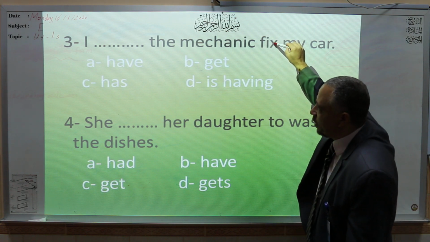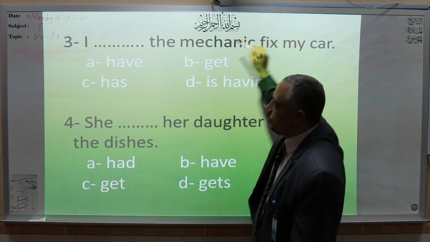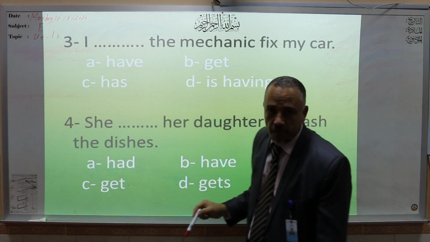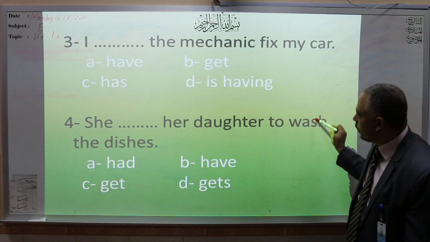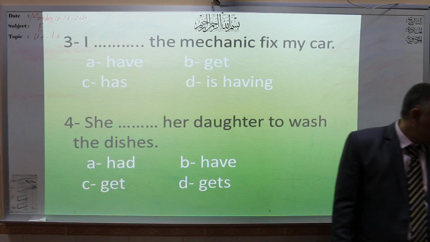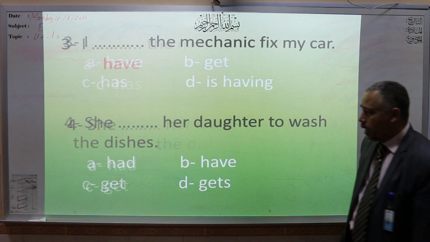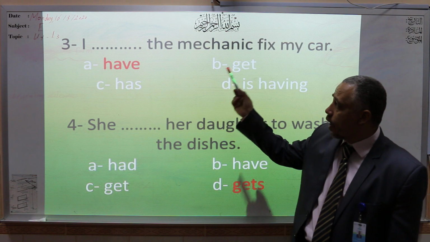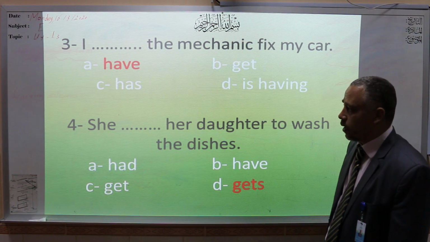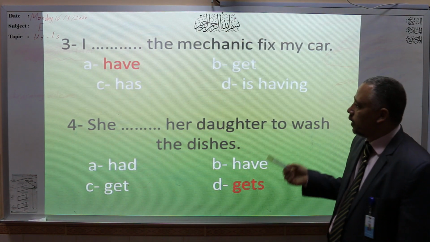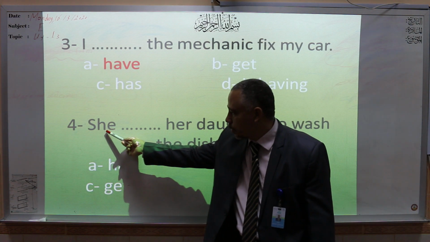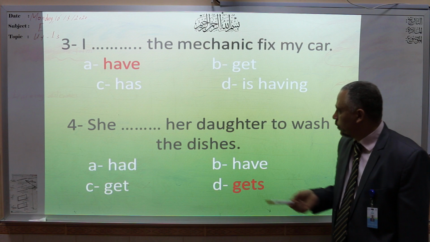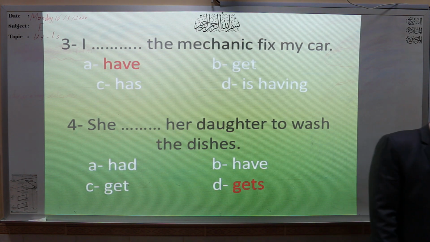We have the infinitive, so we should choose have. Number two, we have to plus the infinitive, so we should choose get. I have the mechanic fix my car. Number four, she gets, because it's a singular subject. She gets her daughter to wash the dishes.